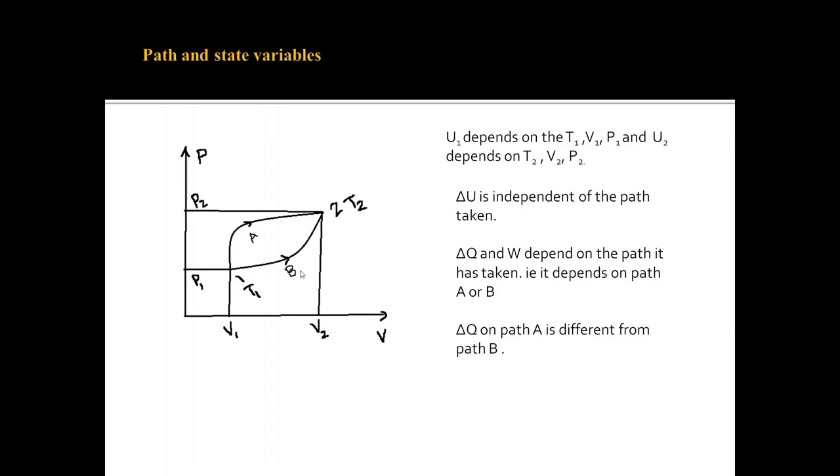So we see that work done depends upon the path which it has taken. So work done is a path variable. It's not a state variable. It depends upon the path which you follow.